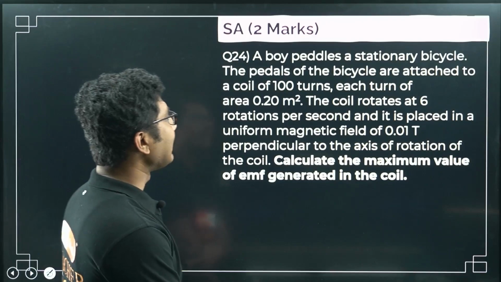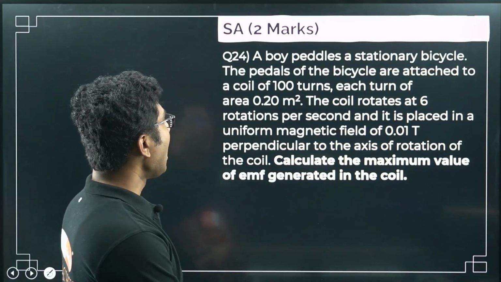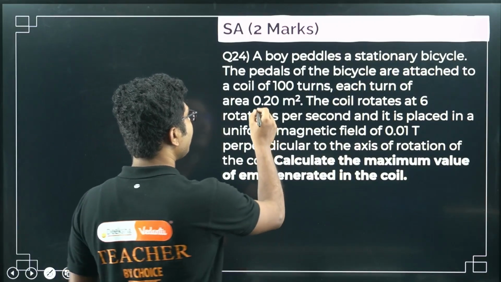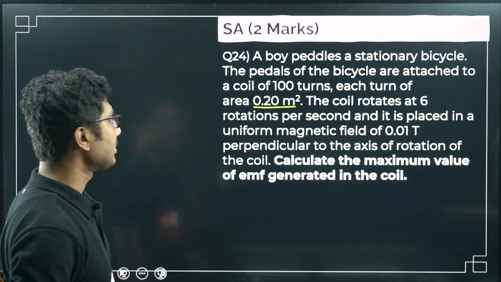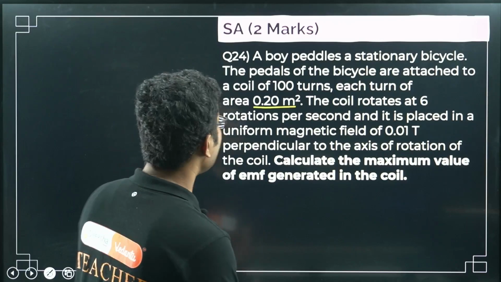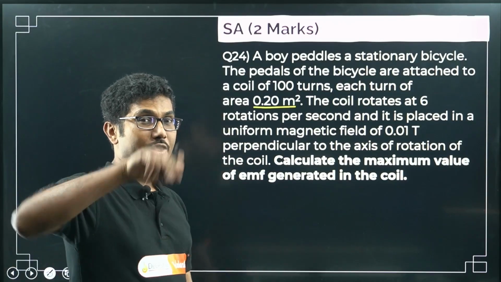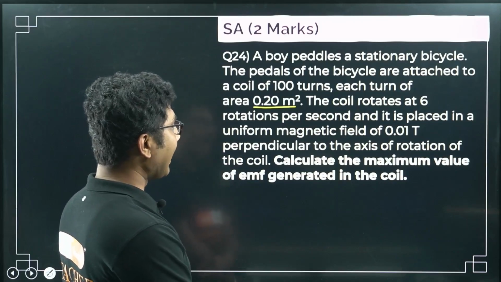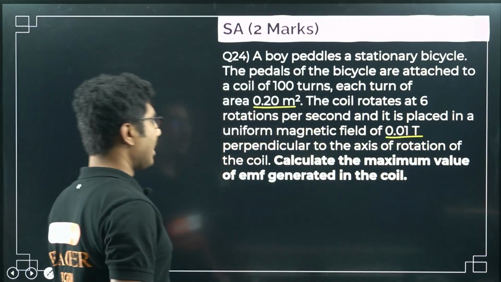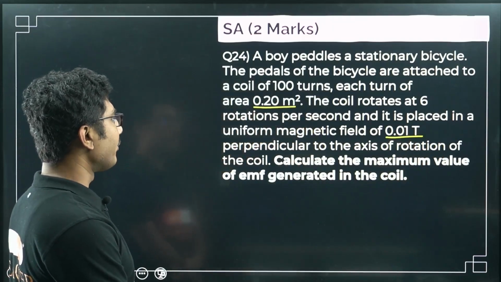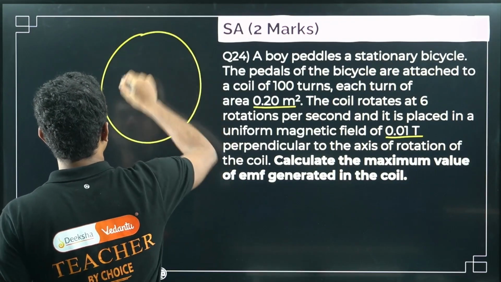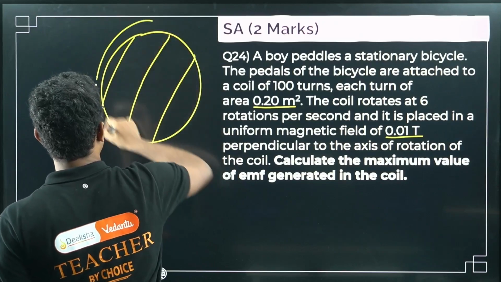The pedals of the bicycle are attached to a coil of 100 turns. The area of each turn is 0.2 meter square. The coil rotates at 6 rotations per second, and it is placed in a uniform magnetic field of 0.01 Tesla, perpendicular to the axis of rotation of the coil. So the coil is rotated like this. Area of the coil is given, total number of turns is 100.